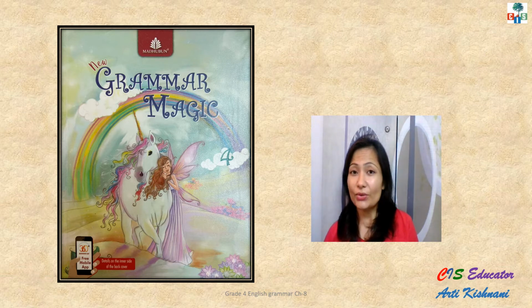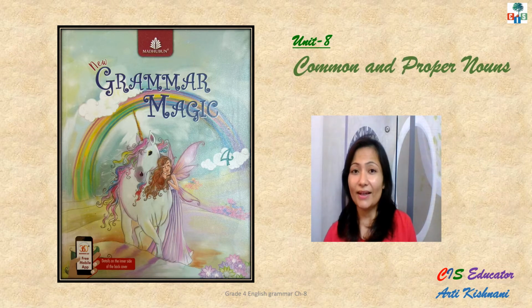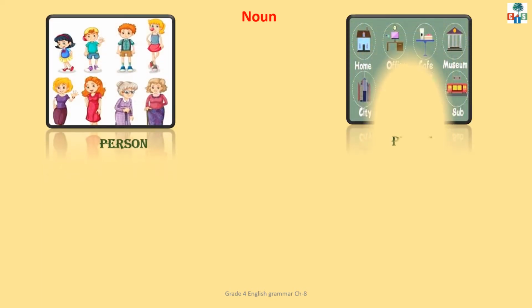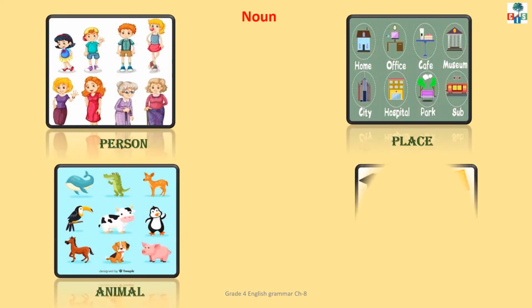Children, today we are going to do Unit 8 Common and Proper Nouns from our English Grammar textbook. In our previous chapter, we have already learnt about nouns. Let's revise what is a noun. Noun is a naming word, a name that we use for a person, a place, an animal, or for a thing.